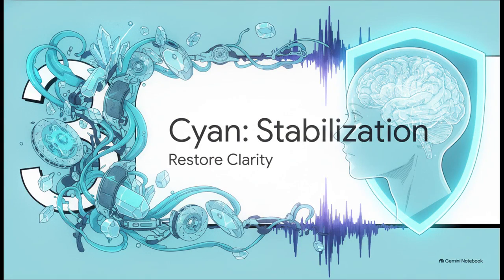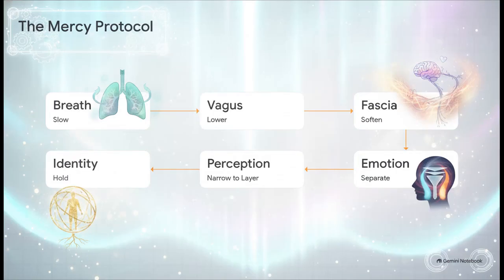Section 3. Stabilization protocols. Think of the Cyan Suite as your emergency brakes and your biological cooling systems. These protocols automatically kick in when your system crosses a threshold where it desperately needs safety, mental clarity, or emotional grounding. Basically, when the chaos just gets way too loud, Cyan takes over. Now, what's really interesting about this sequence is how it mechanically prevents overwhelm step by step. Let's look at the actual biological cascade of a Cyan sequence in action called the Mercy protocol.